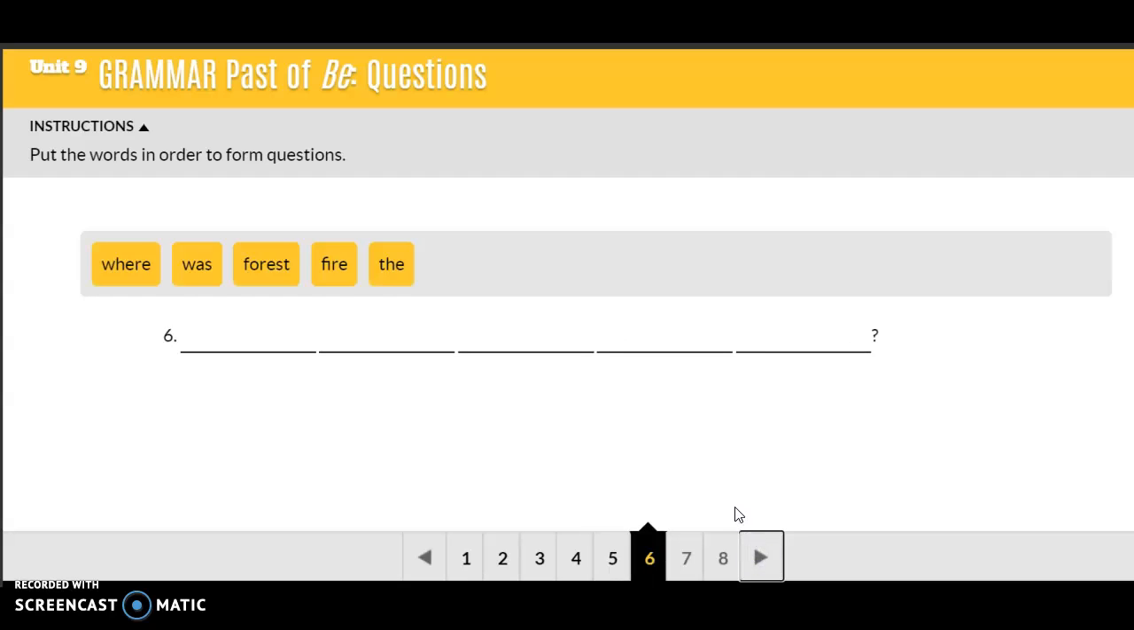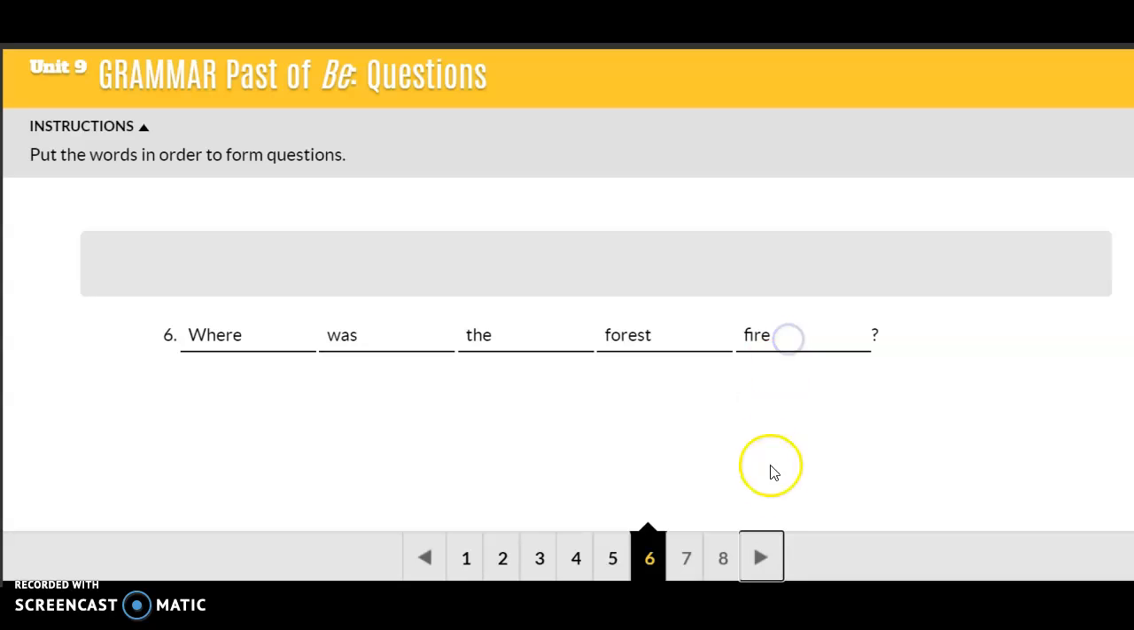Number 6. WH word is where. Be verb was. Subject is the forest fire.